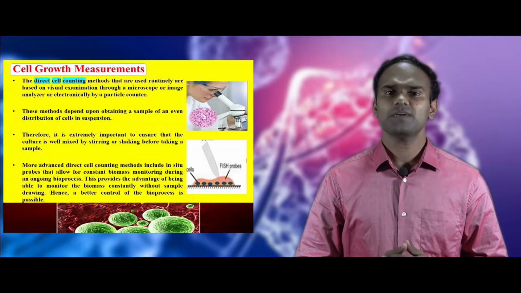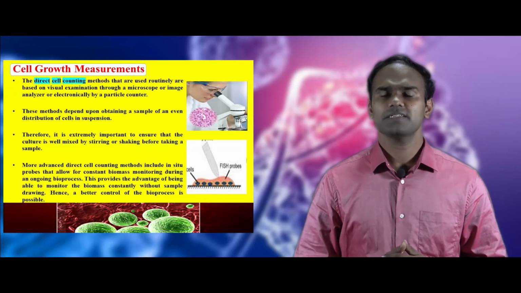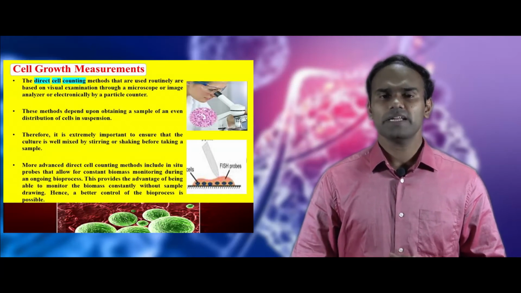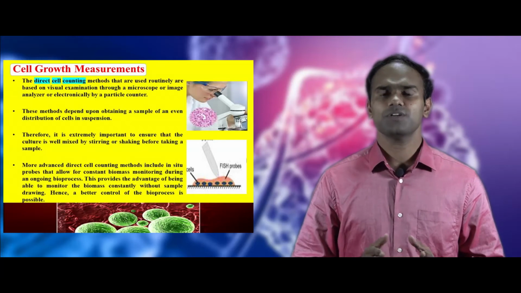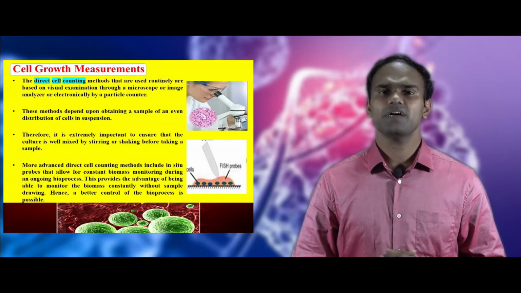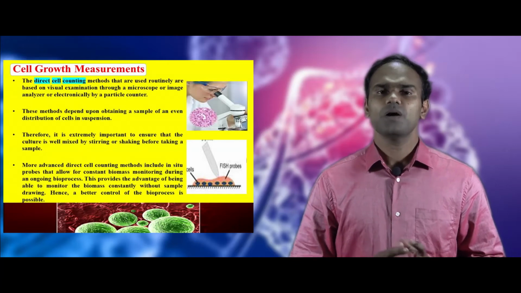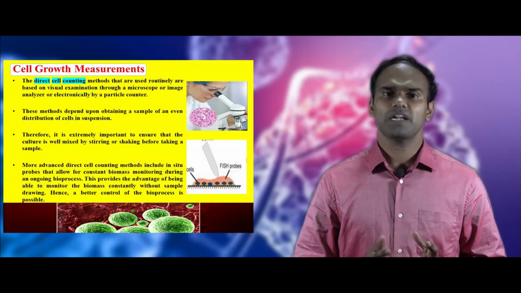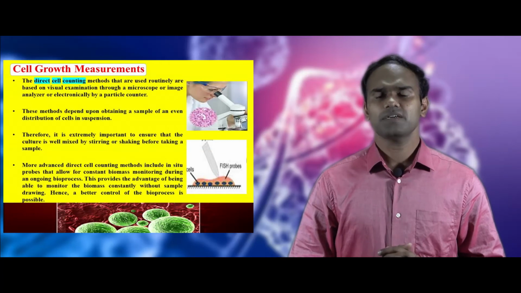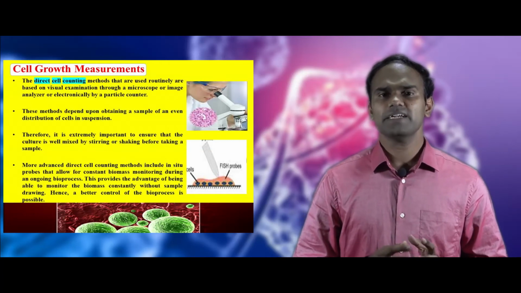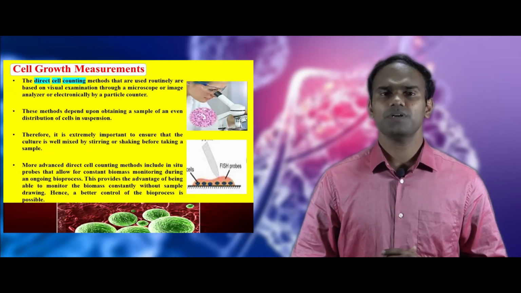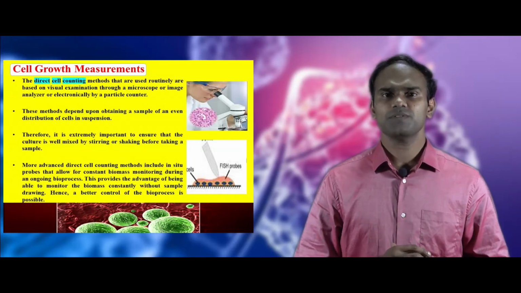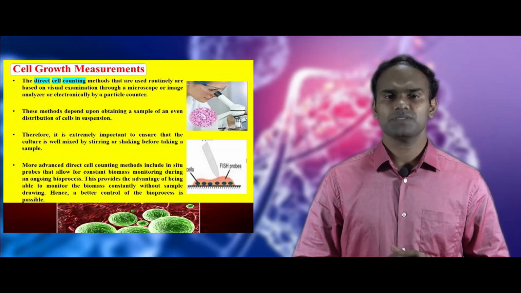Now we will see about direct and indirect cell counting methods. Direct cell counting methods that are used routinely depend upon visual examination through microscope or image analysis, or electronically by particle counter. In direct cell counting, it is important to obtain a sample of even distribution in a suspension.